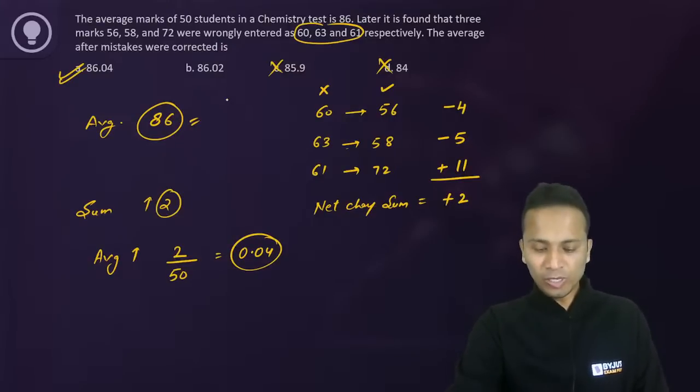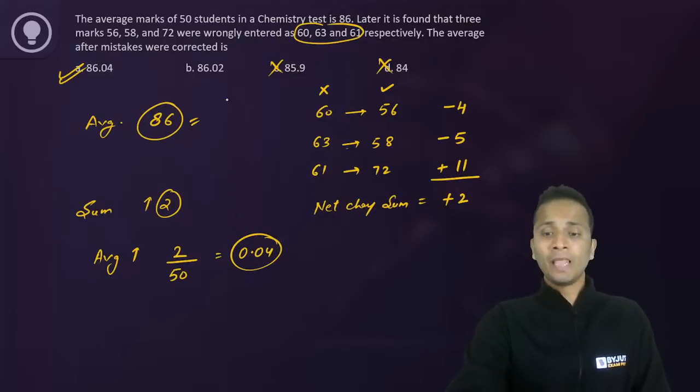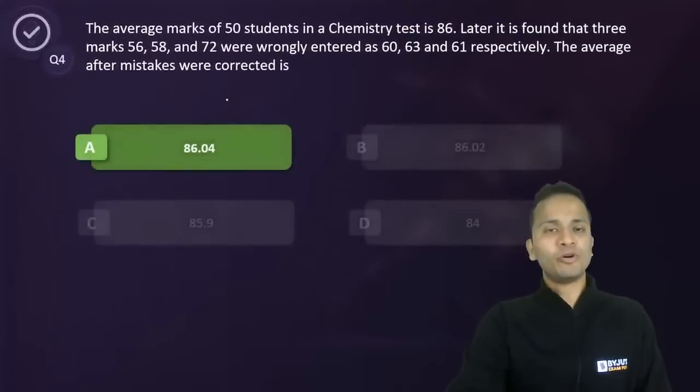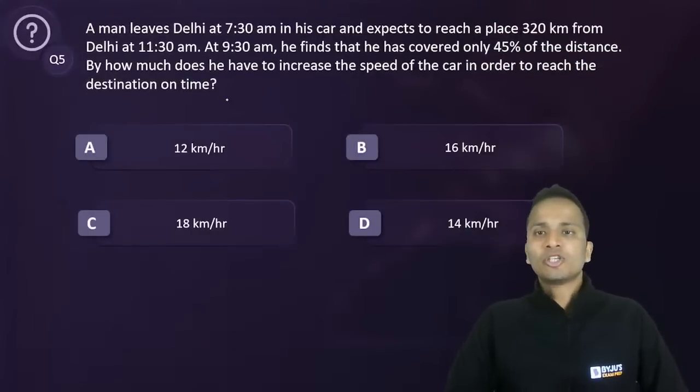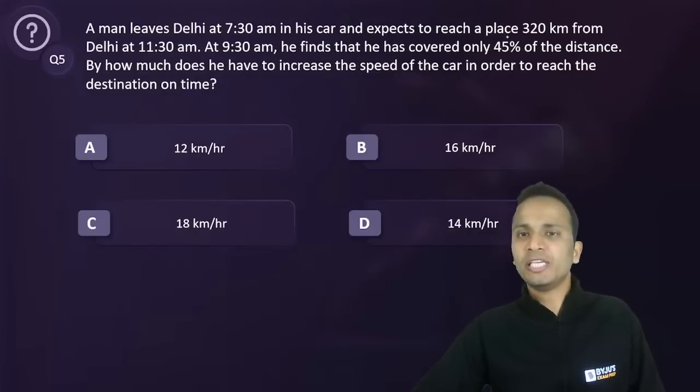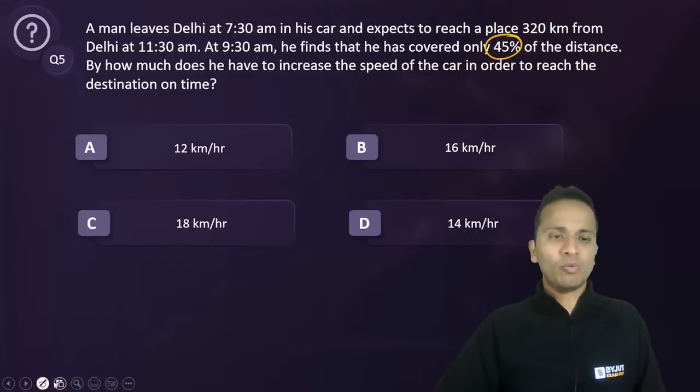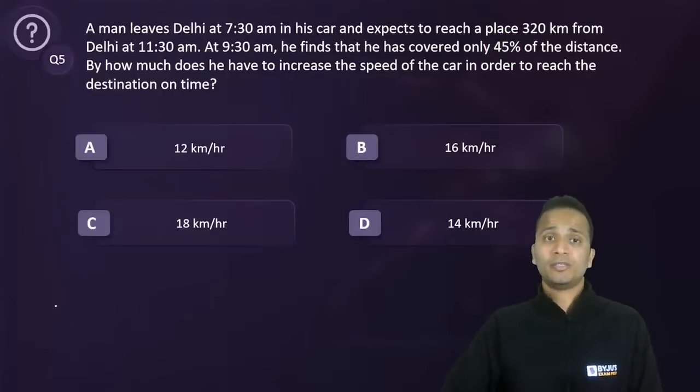Exactly, Naman. You are absolutely correct. Thank you for helping other students. Good, Naman. So the correct answer here is 86.04. Let's move on to question number 5. Question number 5. A simple question on time, speed and distance, but a small application of percentage calculation will also be required here. A very simple question.